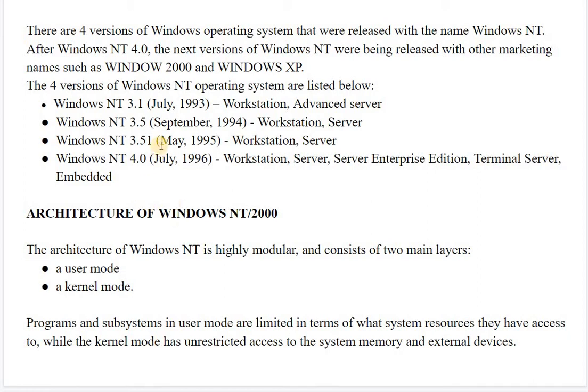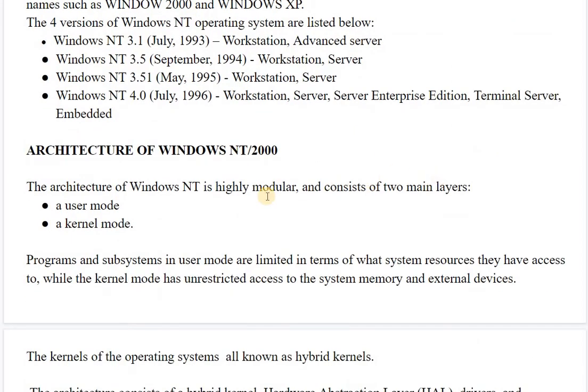Windows NT 3.51, introduced in May 1995, also supported workstations as well as server. And the last one is 4.0, which is currently in use, introduced in July 1996. It supports workstations, server enterprise editions, terminal servers, embedded, etc. So this version is in use these days.